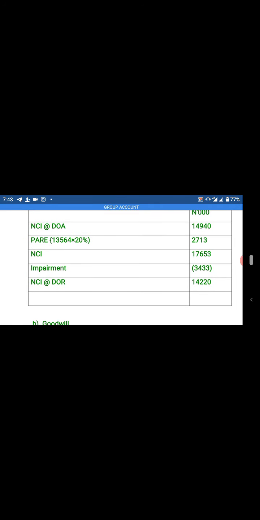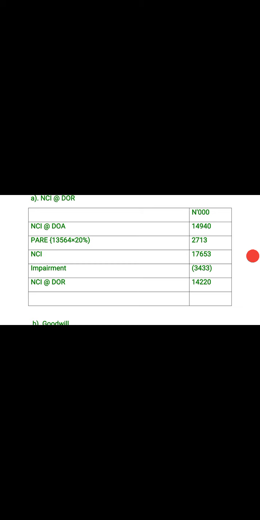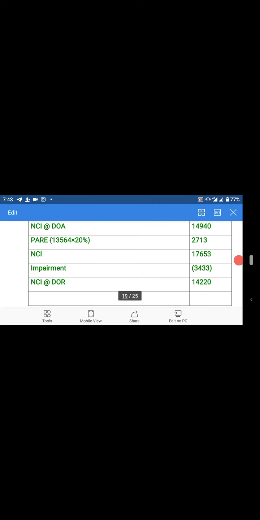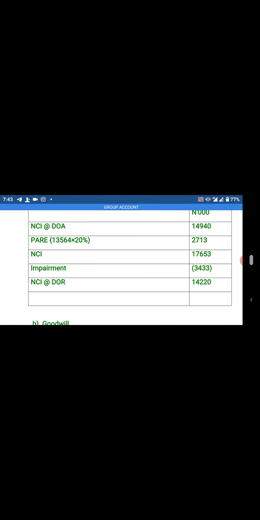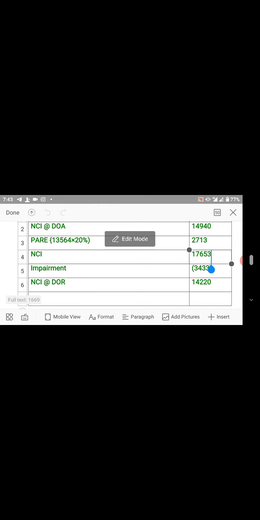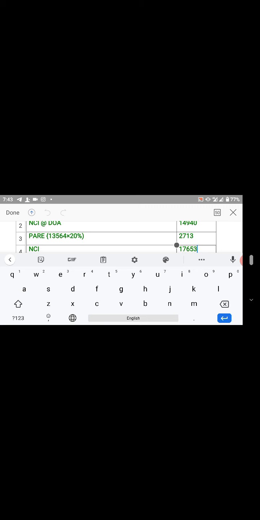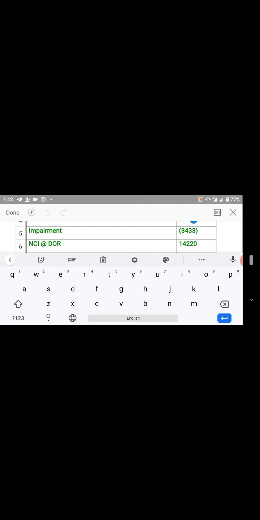Now they told us that the fair value of NCI at date of reporting is this value, whereas what we calculated of NCI is this value. So since it is this way, the difference between the both will give us impairment of NCI. That is how it was gotten.